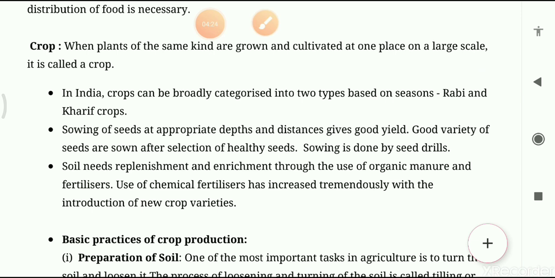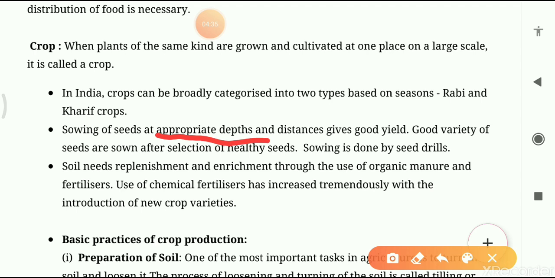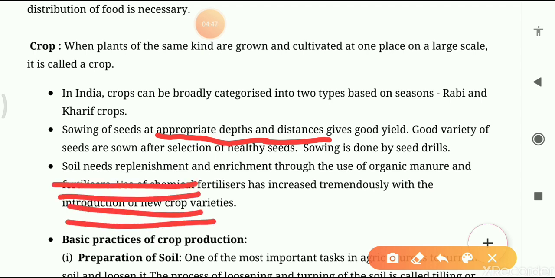When you sow the seeds, a very important thing to focus on is appropriate depths and distances. Keep the distance. Appropriate depth means, suppose students, this is your soil. Don't dig too much. Keep the seed in this soil at the proper depth, in the proper way.